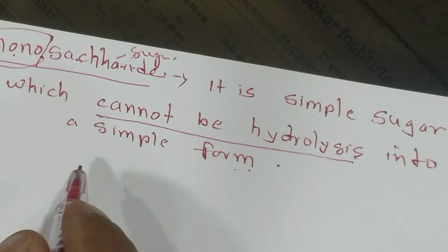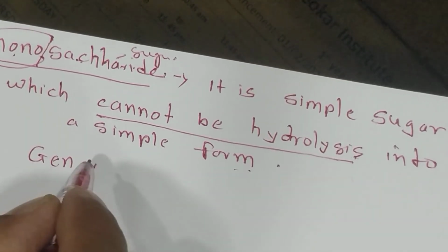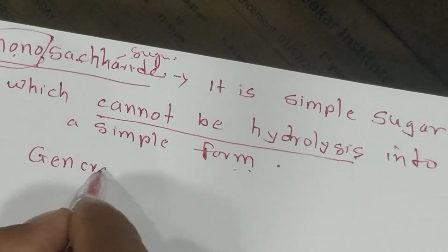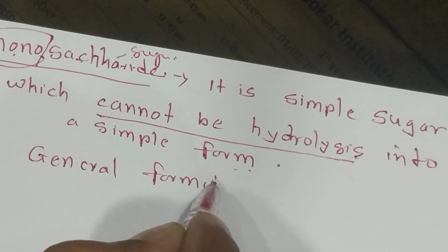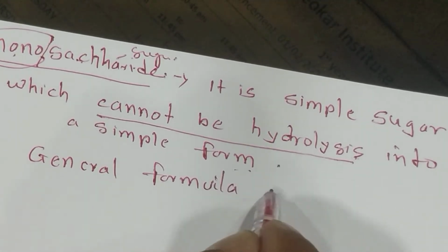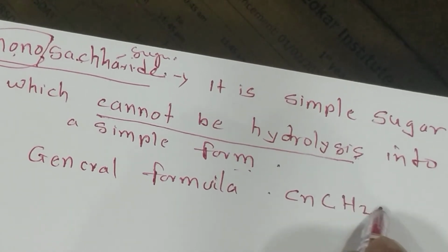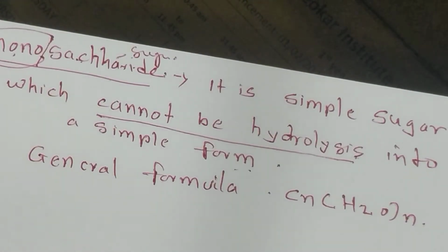The general formula is C raised to n in the bracket H2O raised to n. It's a general formula. Now it's a simple sugar unit.